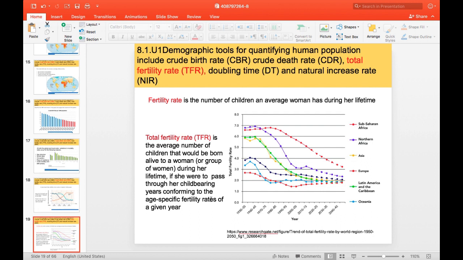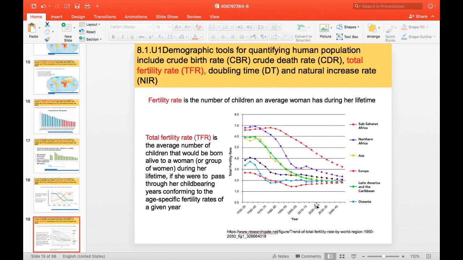For example, as you can see in this picture, we have the total fertility rate and the years. How was it in the previous years, 1950 through 1955? People from, for example, Europe, were having around 6.5 as fertility rate, maybe kids around that. And now everything has decreased.